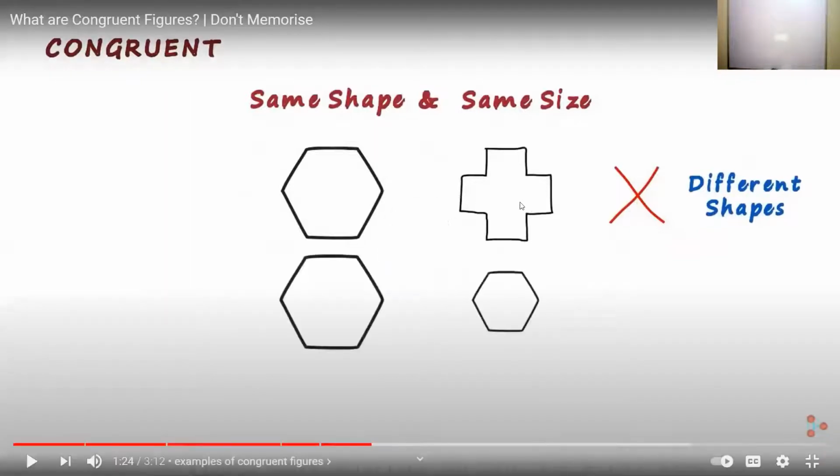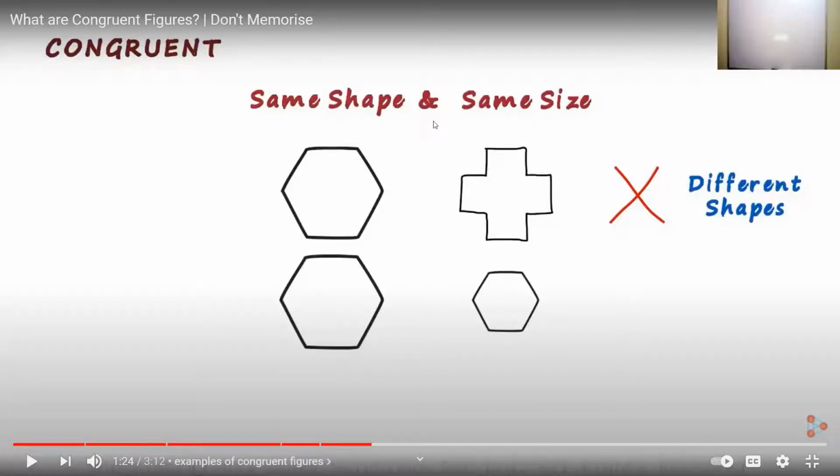Now look at this. Very important point. इस पे focus करिए सब लोग. Two figures are said to be congruent if they are same in shape and size. उन दोनों figures का shape भी same होना चाहिए और size भी same होना चाहिए.